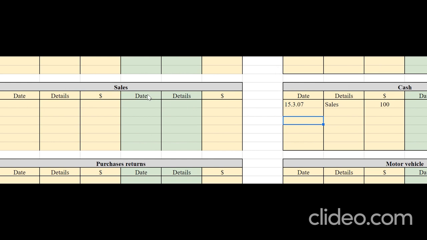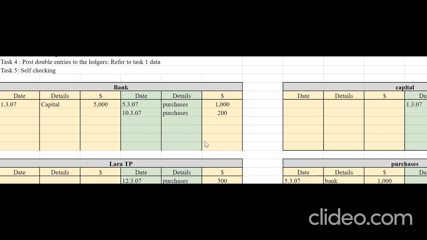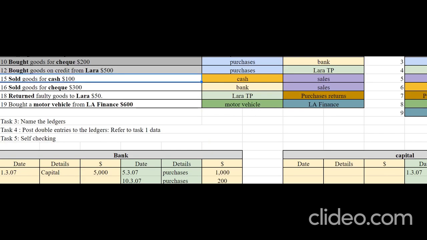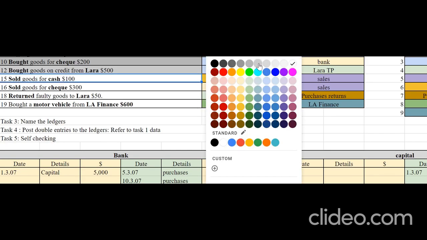Now let's post the entry on the credit side of the sales account, 15/3/07. Opposite account's name is cash and the amount is 100. Now we are done with the transaction which occurred on 15th.